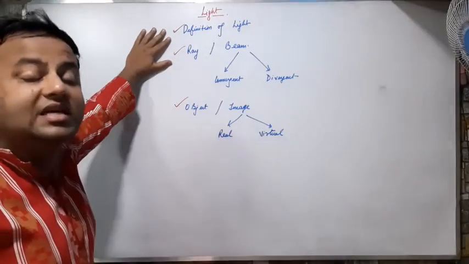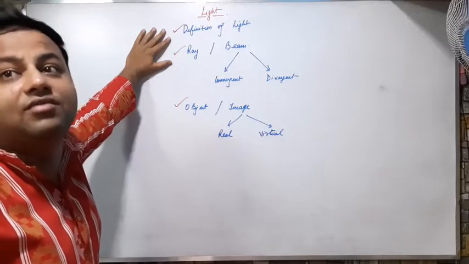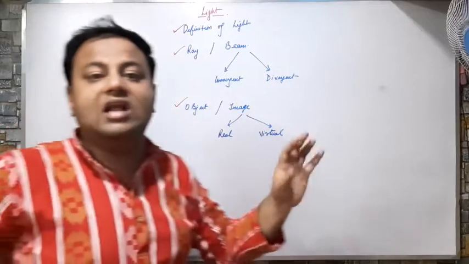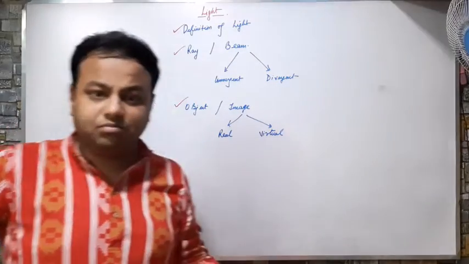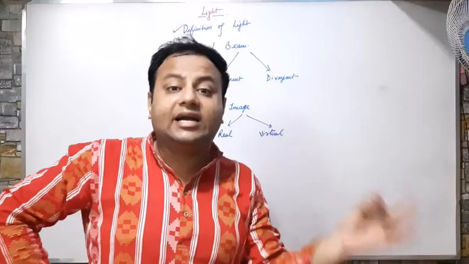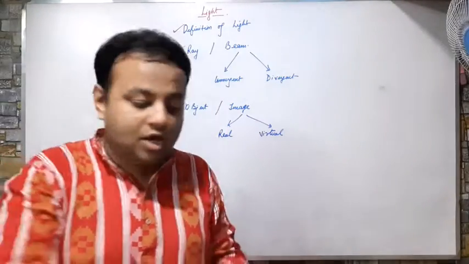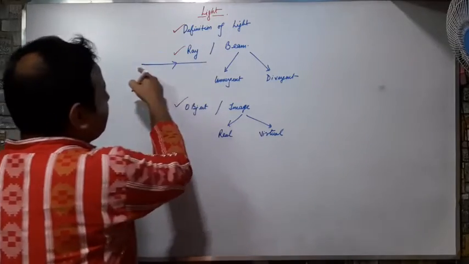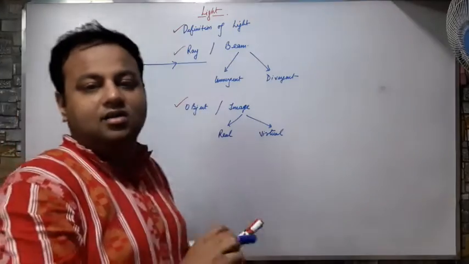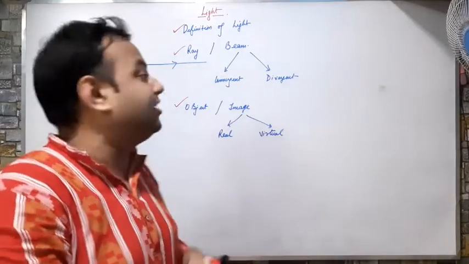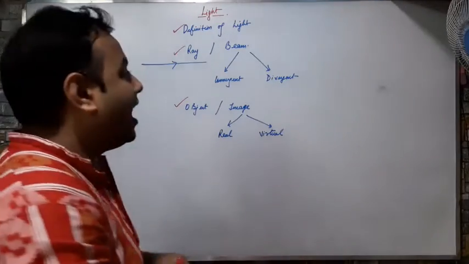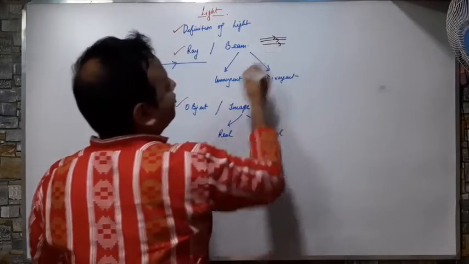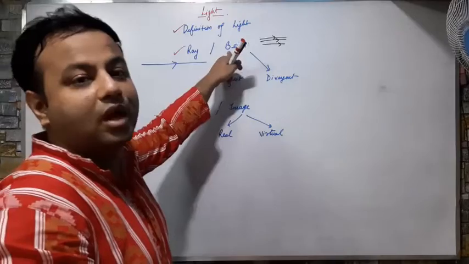The path, the single path through which the light travels. So we all know that light always travels in a straight line. That property is known as rectilinear propagation of light. So light travels in a straight line like this. A single path, a single way through which the light is traveling, is known as a ray. While a collection of many rays, if many rays are taken together, the collection of many rays is known as a beam.